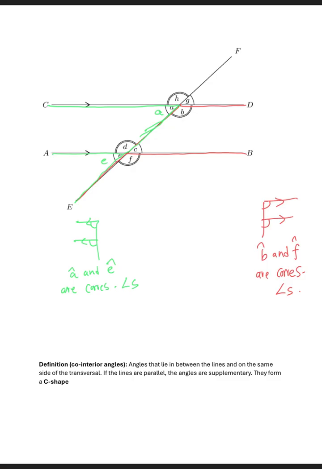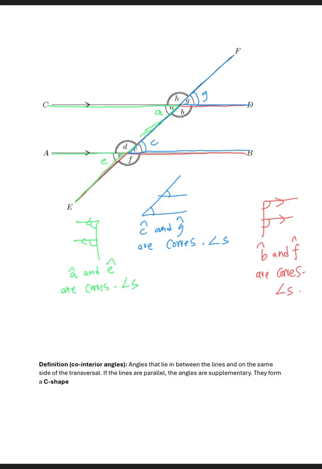And do you see another letter F? Yes, there's another letter F. Can draw it in blue. So we have this other letter F that we can draw in this format, right? Then here we have angle C, here we have angle G. Then if you draw it, you basically have this situation. So angle C and G are corresponding angles.